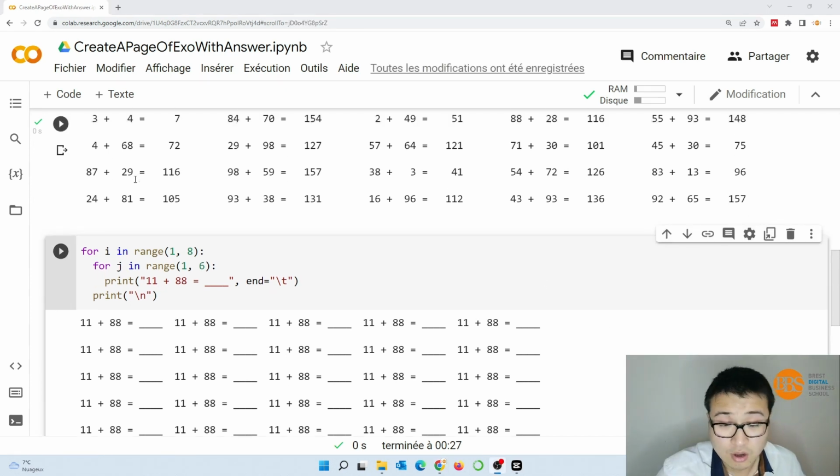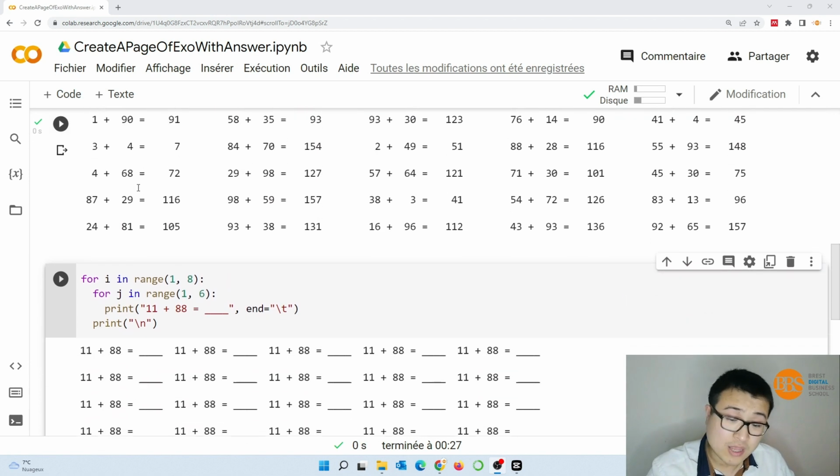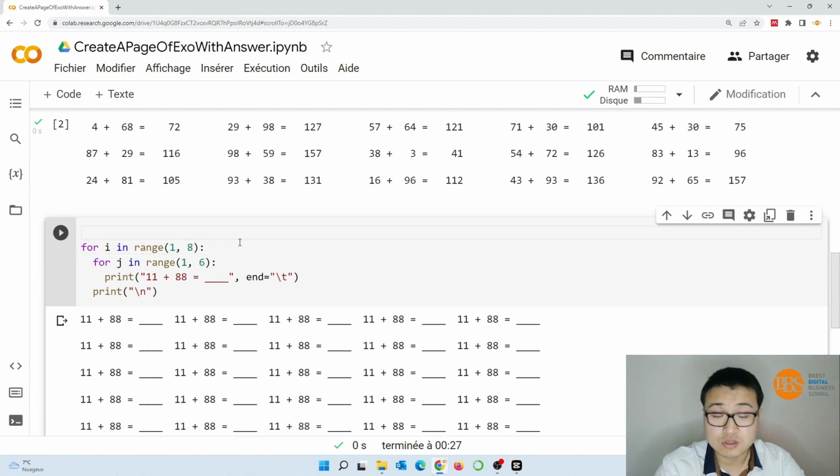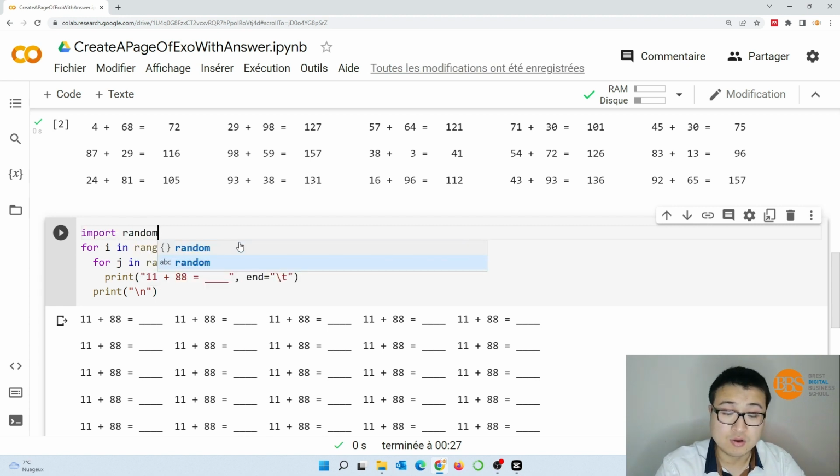We know that all exercises are with random numbers. So how to generate random numbers in Python language? I don't know how with the fundamental or elementary Python functions, so I have to call an external library. I have to import a library called random. And a library here can be considered as a container with many developed functions for a certain task. As its name says, the random library is to generate random numbers.